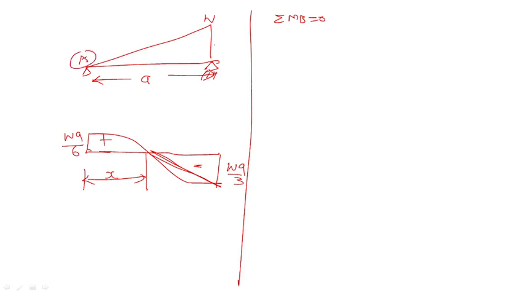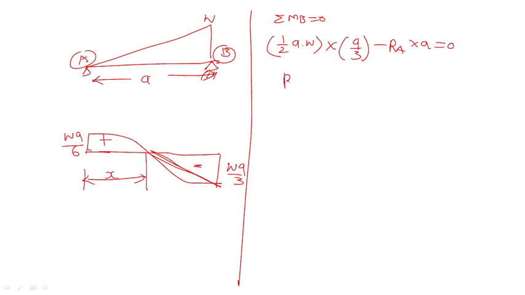This is A point and this is B point. Moment at B is 0. Now half into AW into A by 3 minus RA into A equal to 0.